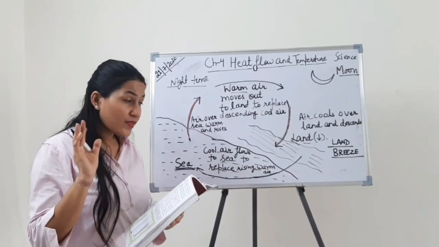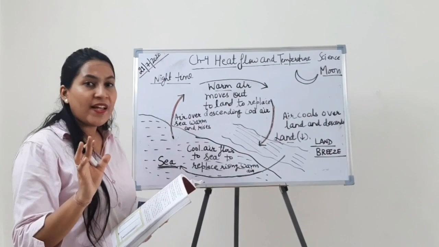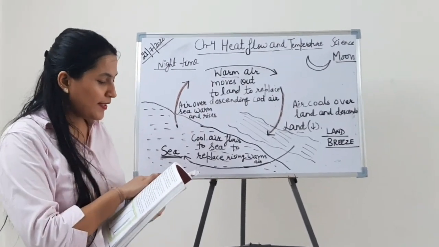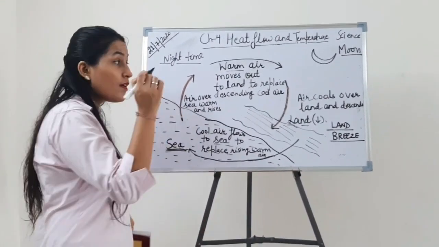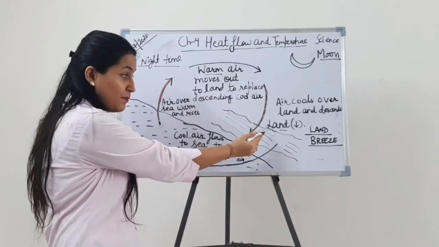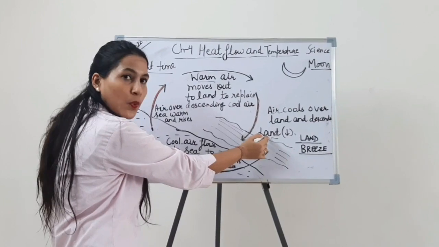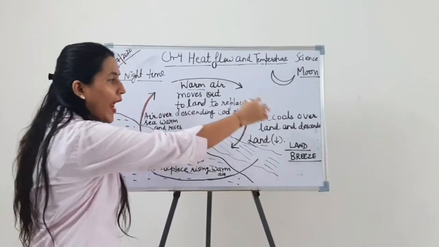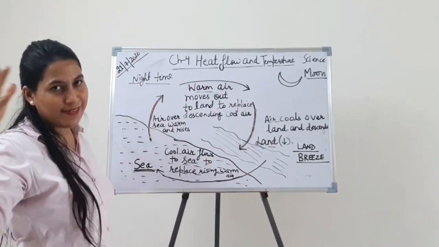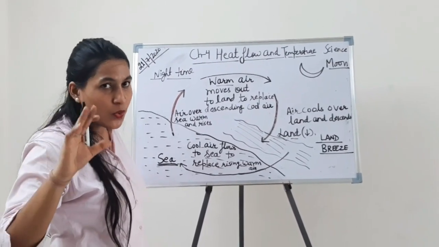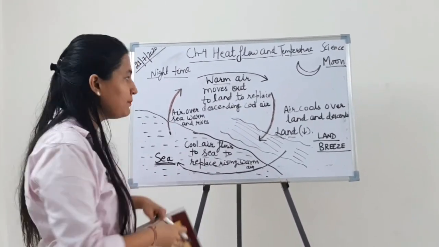Next, does the air above the land become colder than the sea? So students, once the land becomes cool, you will get the air cool over land and it will descend. Means air becomes cool on the land during night time.